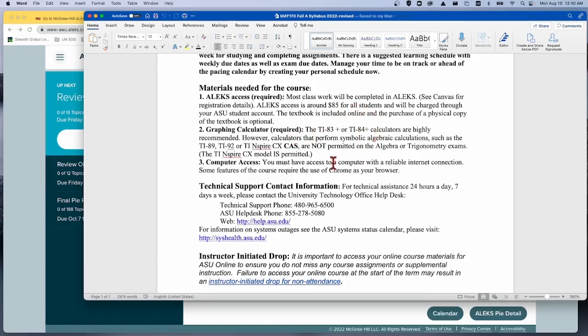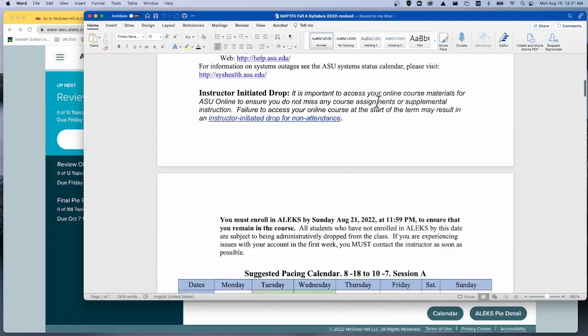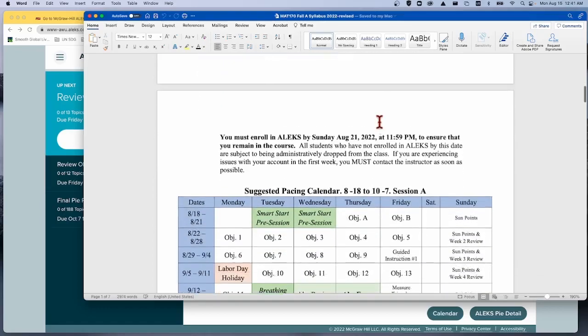Alex does provide one. We do have access through desmos.com, but it's also very helpful to have a graphing calculator. The instructor initiated drop: if you've linked up your Canvas to your Alex course, you won't have to worry about this. We know that that's the signal that you're here to be in the course.